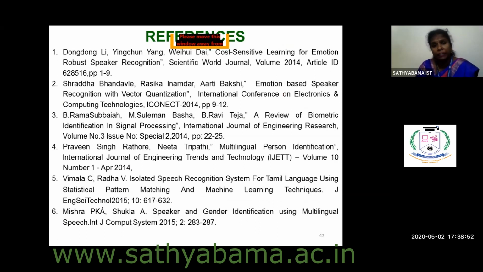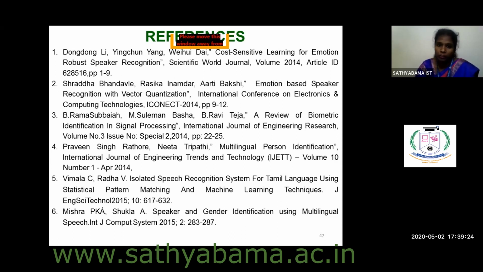This is regarding the reference. I already told, whichever paper you have referred, whichever formula you have copied, whichever figure you have copied, whatever it may be, a proper reference should be given in the reference section. If more than 3 authors are there, even if 10 authors are there, you should write all the 10 authors' names in this reference section, and this reference should follow the IEEE format. If you do not know the IEEE format, you can browse from the net, or else this is the format.